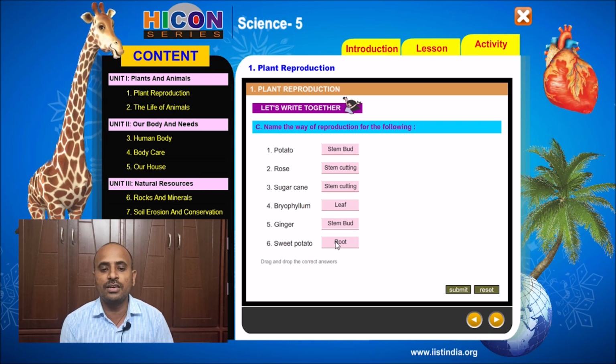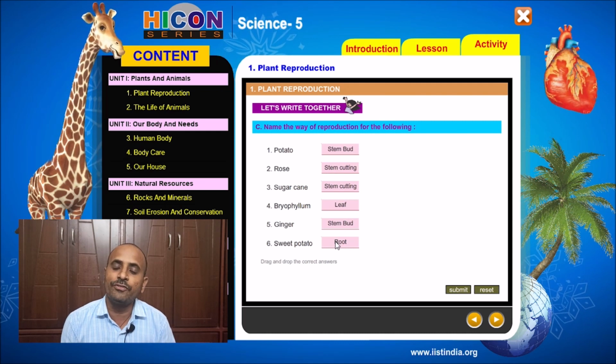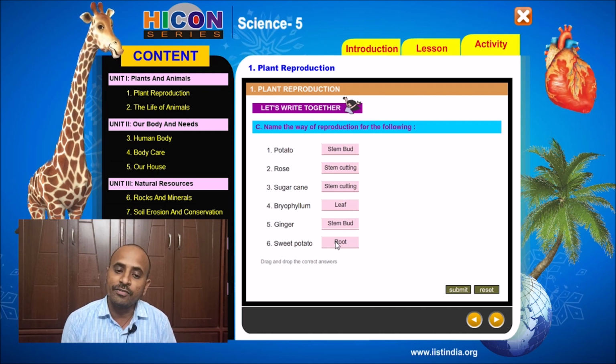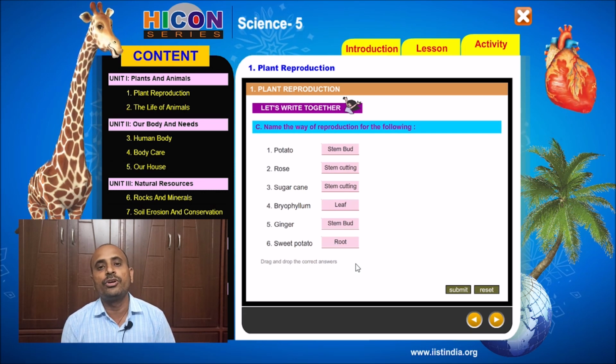So children, these are the answers for these plants, and these are the ways by which the given plants reproduce. Note these down in your notebook.